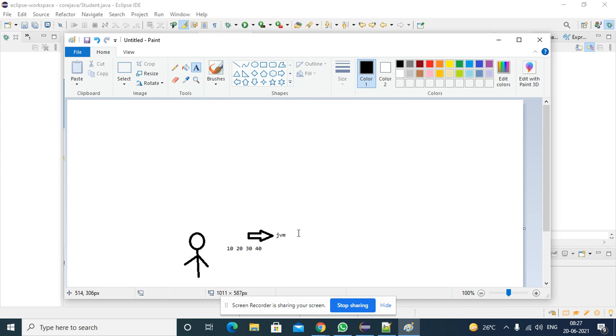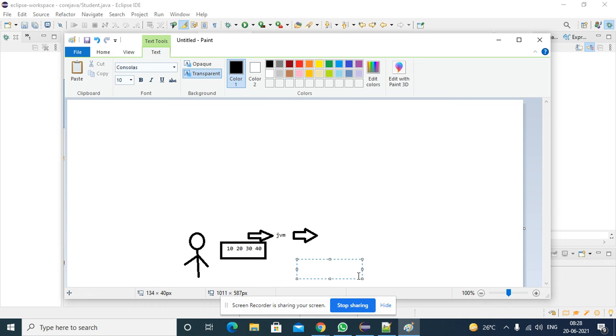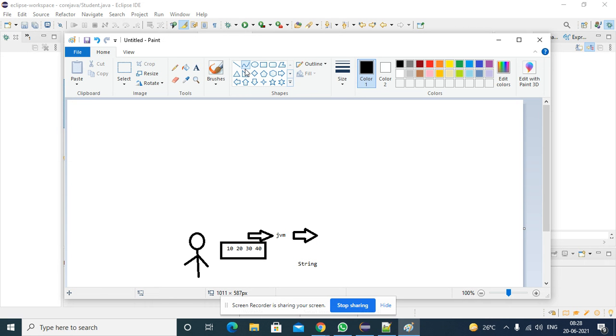So what will the JVM do? The JVM will call the main method. Whenever it is calling the main method, whatever values are passed by the user will be converted into string type by the JVM, and the JVM will pass these values to the main method.